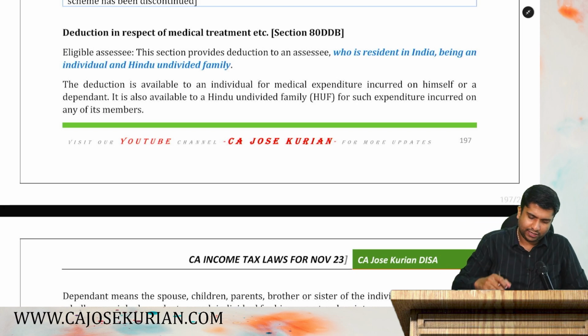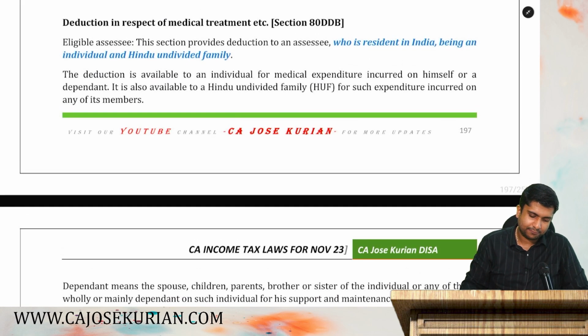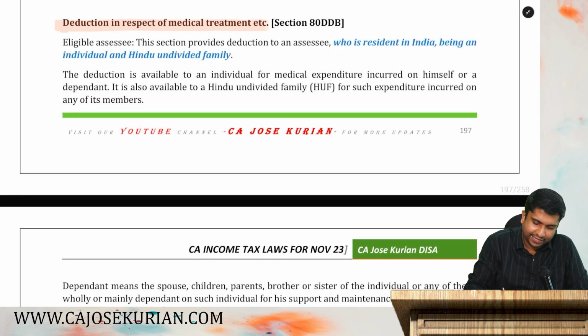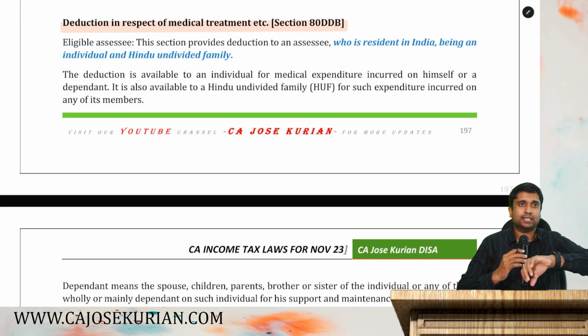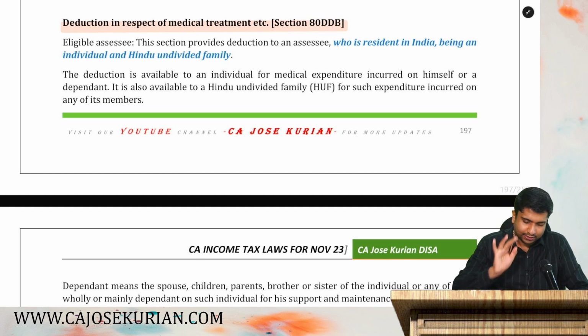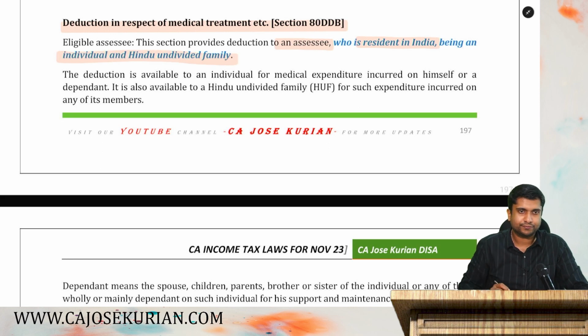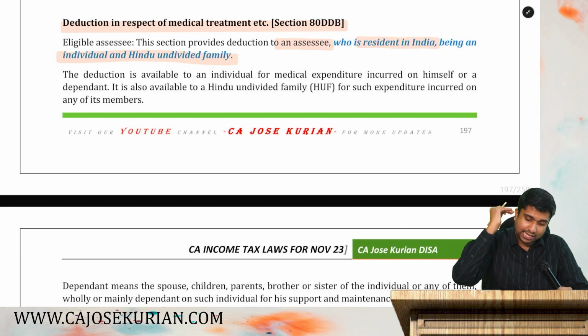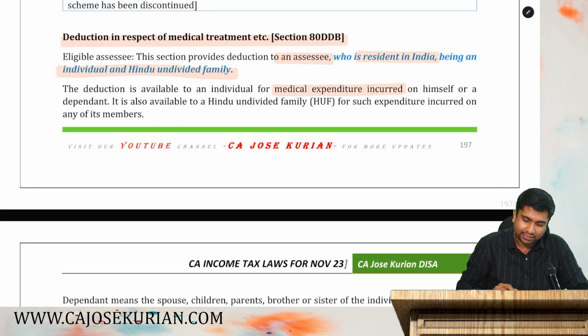Alright friends, so let's move on with the next item, that is deduction in respect of medical treatment, etc., which is under section 80DDB. It's a very simple item. Listen, say for example, you are an assessee who is a resident in India, being an individual or HUF, and you have incurred some expenditure for medical treatment.